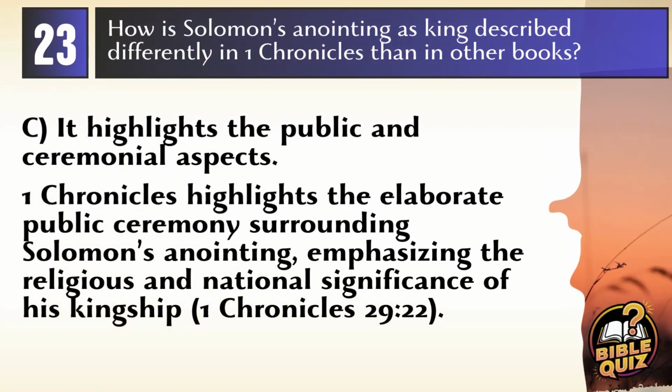Answer C. It highlights the public and ceremonial aspects. In 1 Chronicles, Solomon's anointing as king is particularly emphasized for its ceremonial and public aspects, contrasting with other accounts by showing a broader community involvement in the formal passing of authority from David, which symbolizes God's enduring covenant with David's lineage.